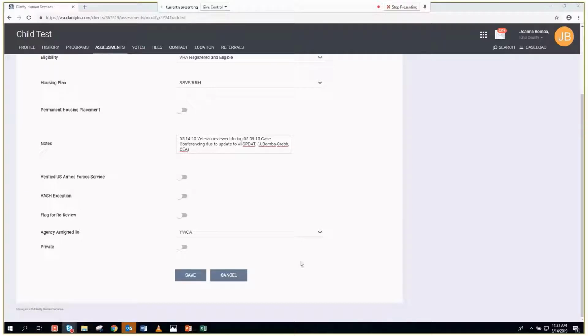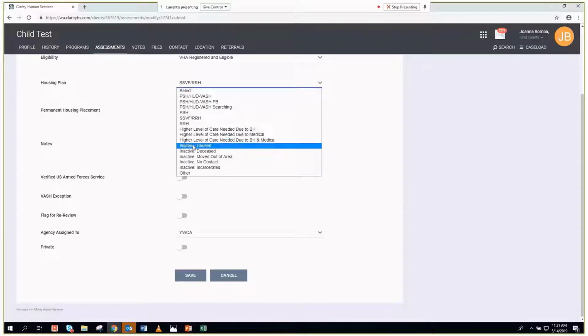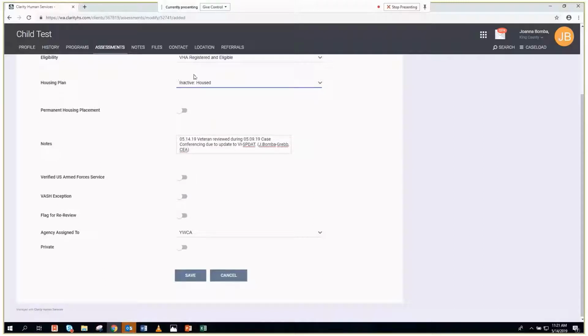In the event the YWCA then receives this referral and is able to house this household, after that has happened, the YWCA should come in here, go ahead and put that the household is now inactive and housed because they were able to house that household, and update this Volt note to share that that is also what has happened. We then could say that the veteran household was housed with SSVF on this date, if that's important to put in there. This information also can be found in HMAS when the move-in date is added to their enrollment for that program. So then we could say they are inactive and housed, and the household will appear on the veteran inactive list as a household that is now permanently housed.